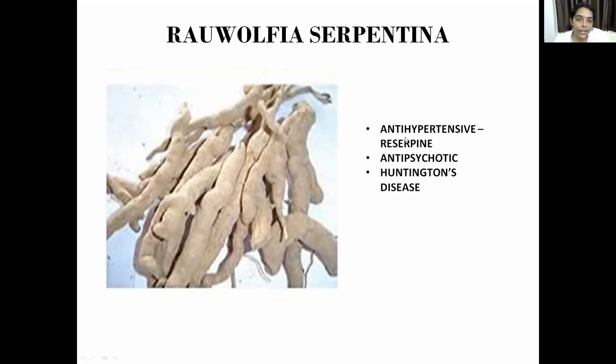So what is the important use? Hypertension. So reserpine is used for hypertension. It is used as an antihypertensive drug. Antihypertensive, antipsychotic, and it is used to treat dyskinesia in Huntington's disease.